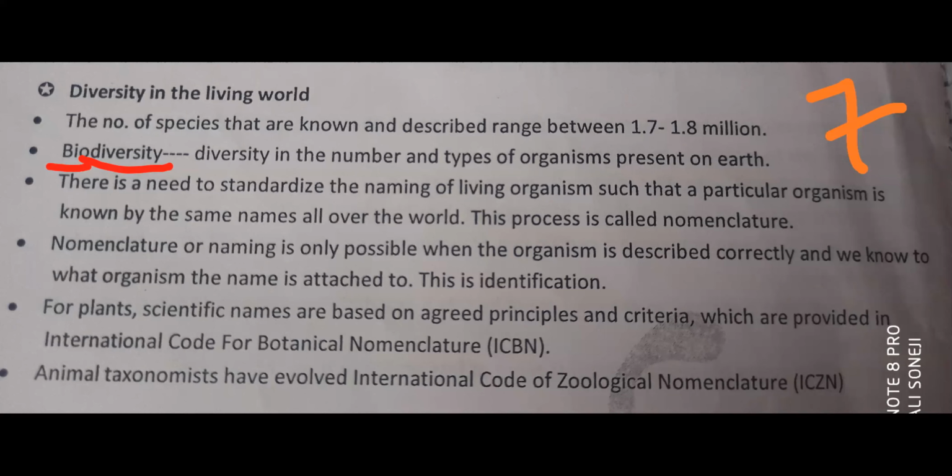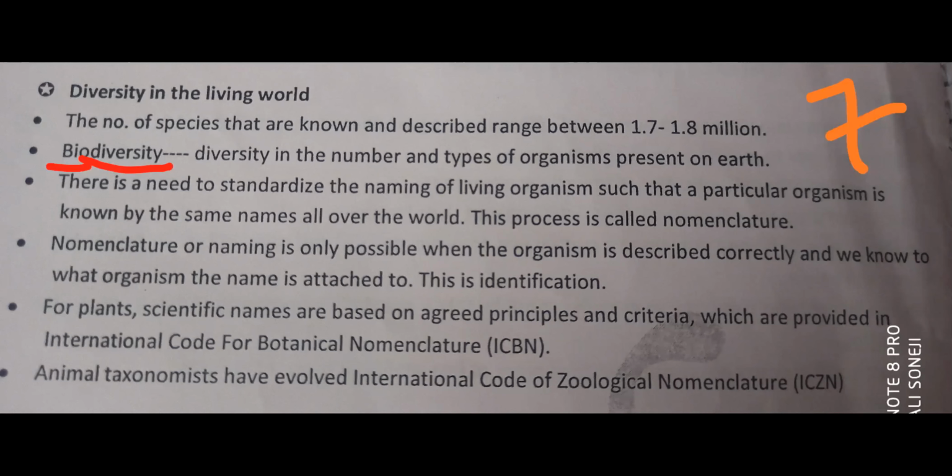Mango in Gujarati we call keri. In Hindi we call aam. So language to language, in different places, different languages are used to communicate with each other. The organism is the same, that's the mango, but we call this organism with different names.